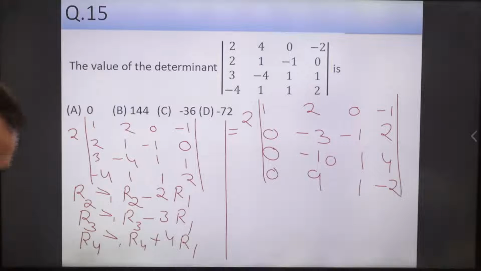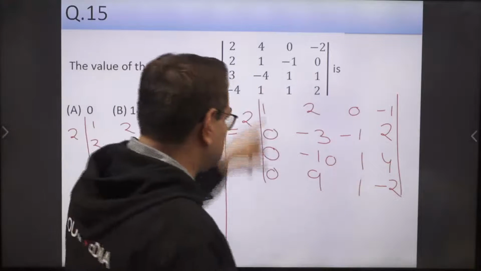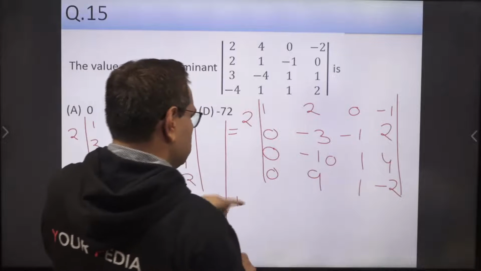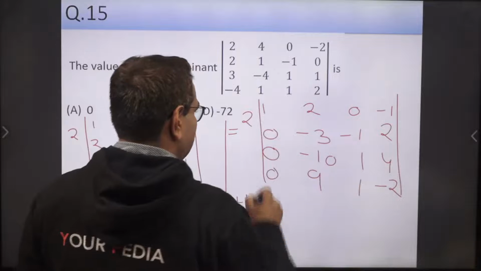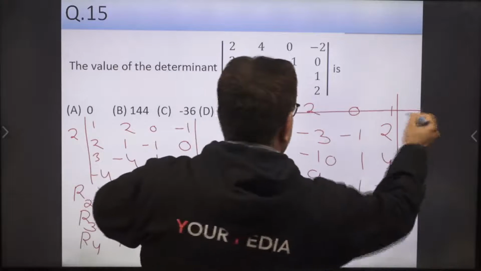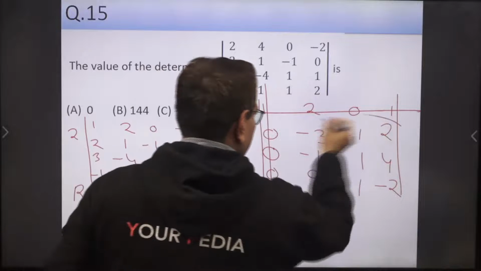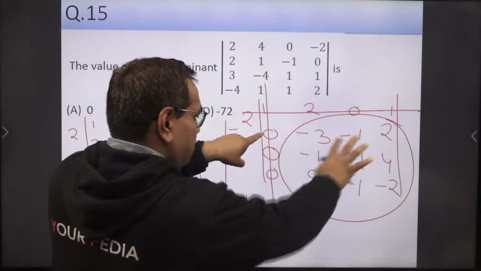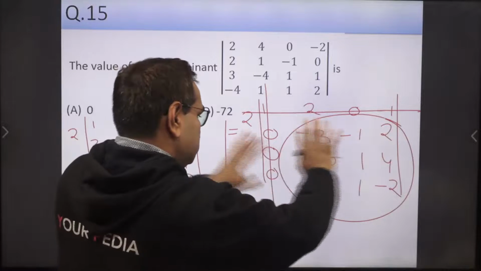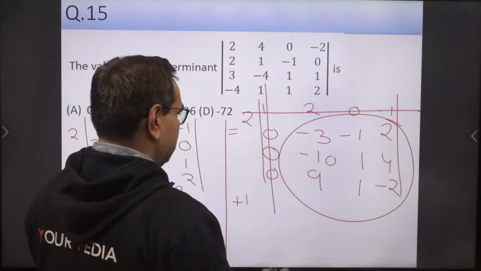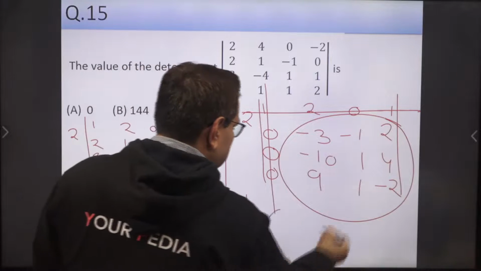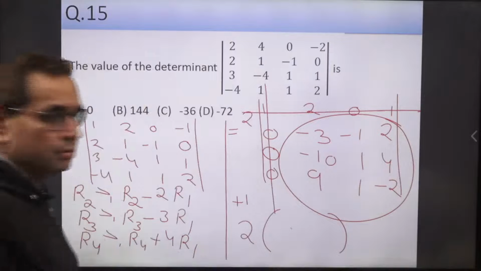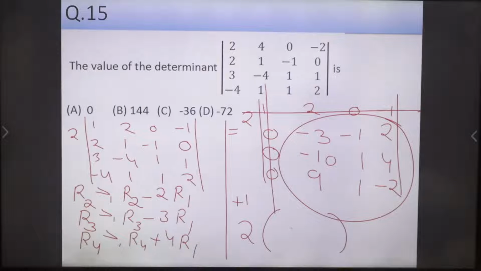You will get this. Now expand this determinant along the first column. Okay, when you expand along the first column, you will use the plus sign here, and then this element 1, and then you will eliminate this row and this column. You will get this 3 by 3 determinant only. Okay, this one. So now you will get twice, and then plus 0 into something 0, minus 0 into something 0, plus 0 into something 0, so no need to write those. Only one determinant will be there. So finally you have twice of this 3 by 3 determinant. So compute it separately and put the value here. Is it clear to everyone now?